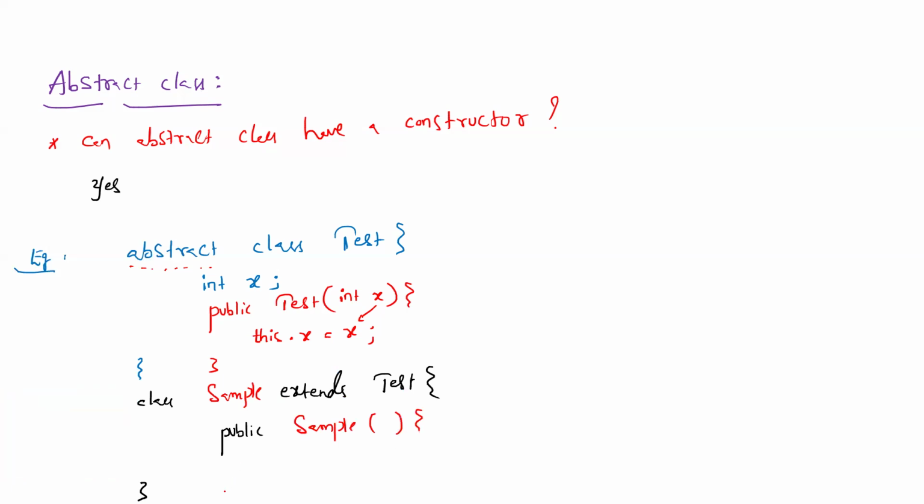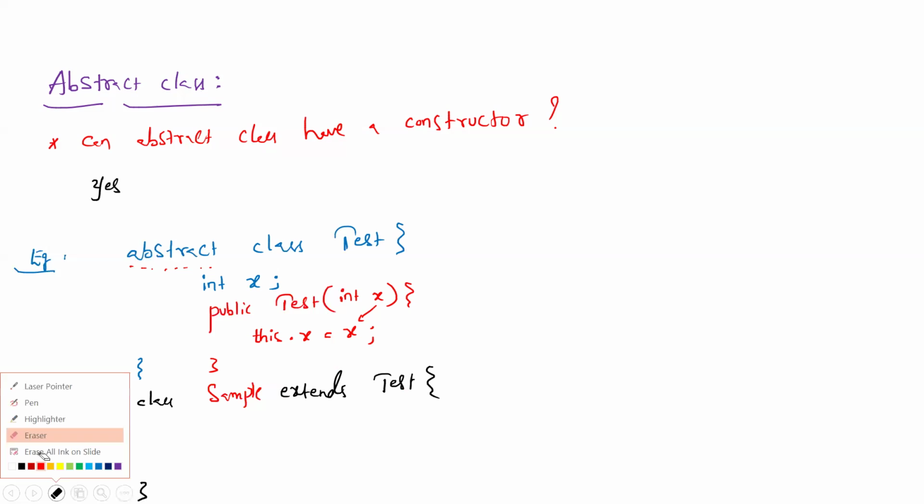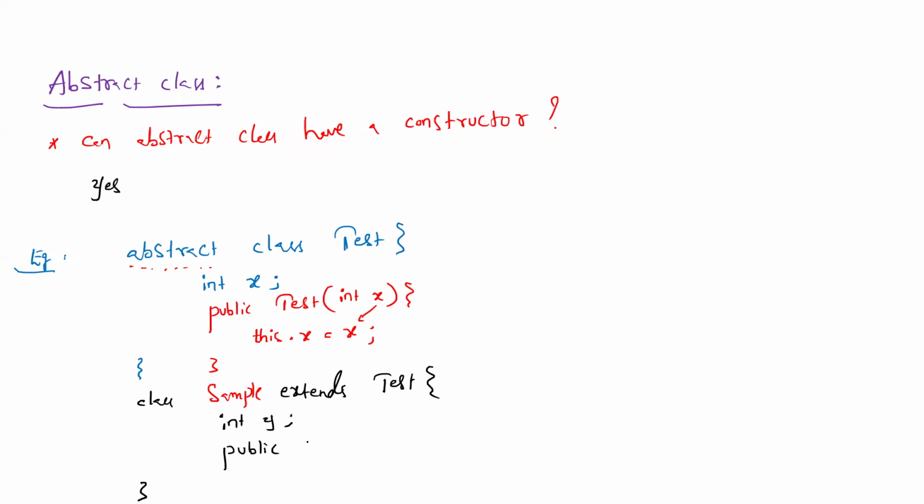In this class, I'm not taking any instance variables. Or shall I take one? That gives a little more understanding. I'll take it. So here, in the child class called Sample, let me take one instance variable, int y. Then the constructor public Sample, with an int y parameter to initialize this. Inside this constructor, we write this.y = y.